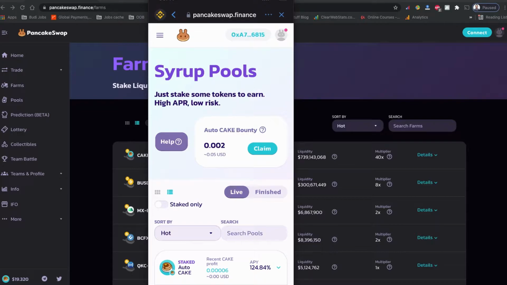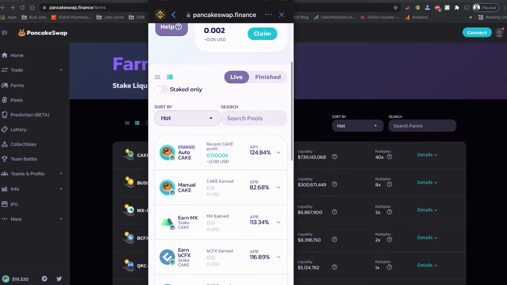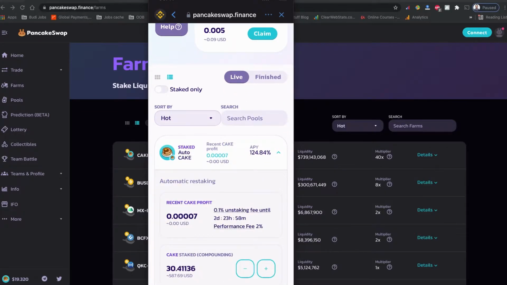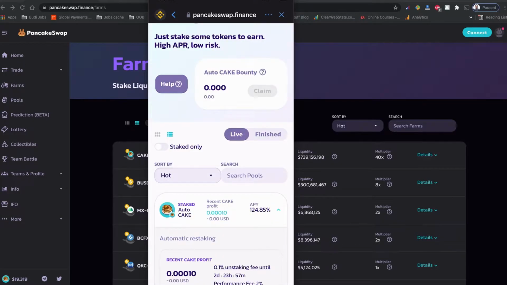For the second, the syrup pool's title says it is an auto cake, so anything I earn in this auto cake will be reinvested again. It will be re-staked and I will be earning rewards from my rewards. This is like an extra icing on the cake. So there is also a small benefit.